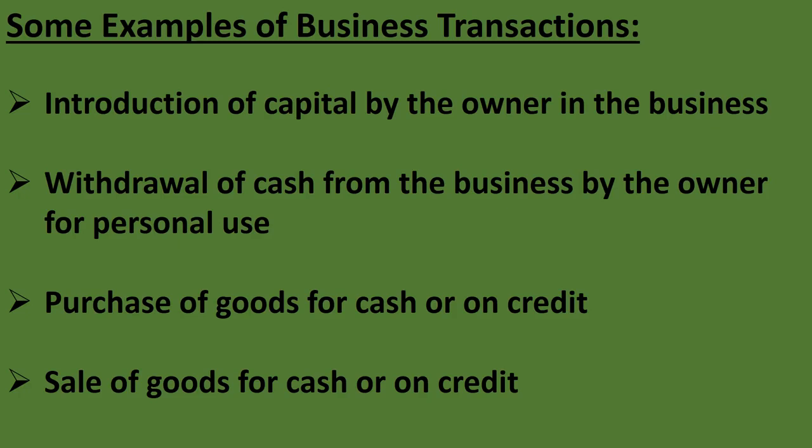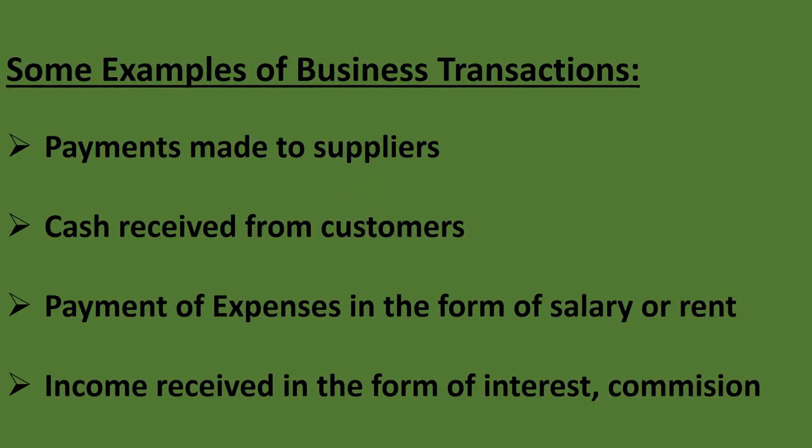So, introduction of capital by the owner in the business, withdrawal of cash from the business by the owner for personal use, purchase of goods for cash or on credit, sale of goods for cash or on credit. Payment made to suppliers.